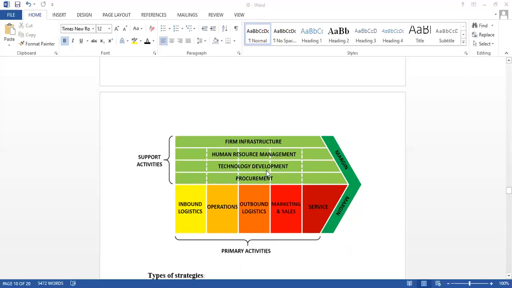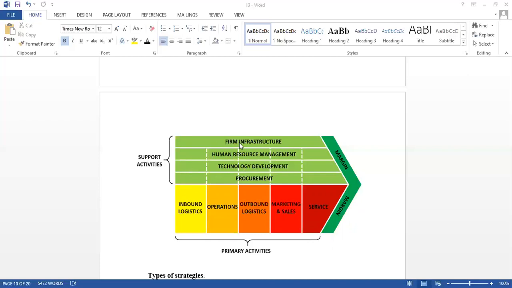Technological development: if we are able to develop technologically, only then are we able to do all these activities in a proper manner. And procurement is nothing but getting all these things, procuring. It can be procuring the raw material, or it can be procuring the employees. So procurement is nothing but gathering all these things, gathering the information. All these four come under supporting activities.